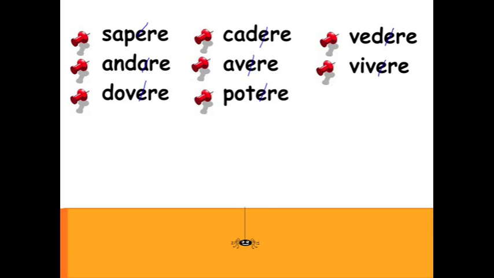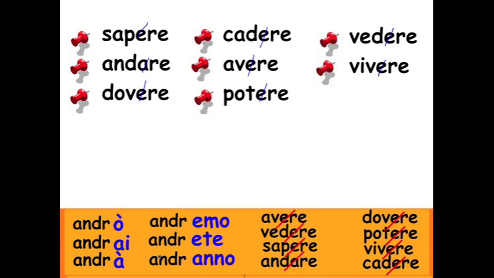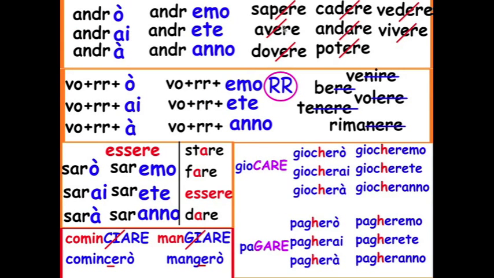Here we go. And one example could be andrò, andrai, andrà, andremo, andrete, andranno. Back to the big chart. So we just did this one.